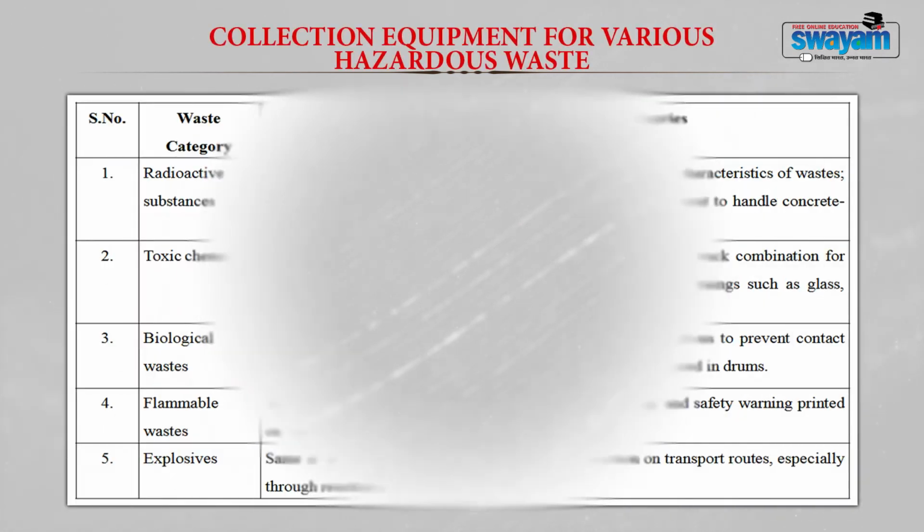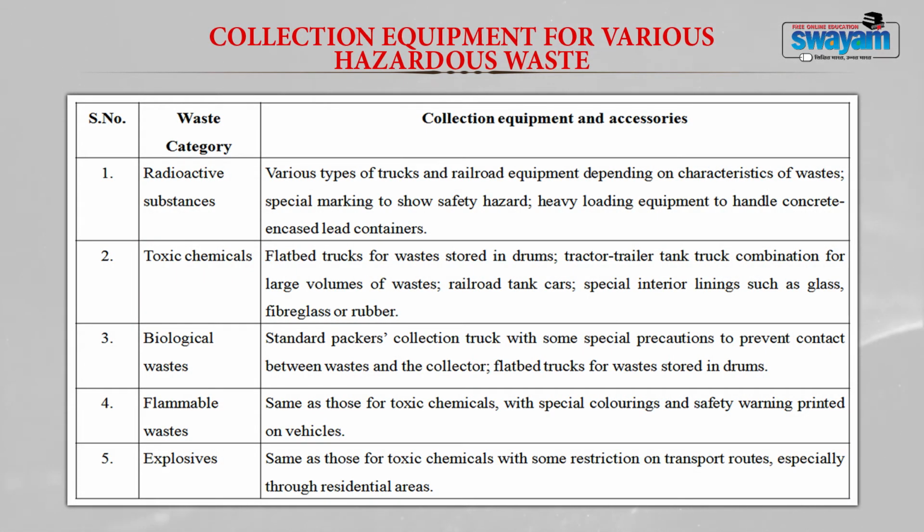Now, this table talks about the different collection equipment which are used for various types of hazardous waste. The first one is radioactive substances. Here you can use various types of trucks and railroad equipment depending upon their characteristics. Always you have to give a special marking that will show the safety hazard. Also you should take care of the heavy loading equipment which handles the concrete encased lead containers.